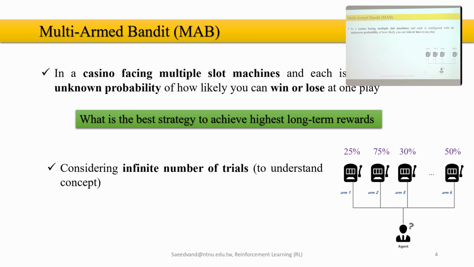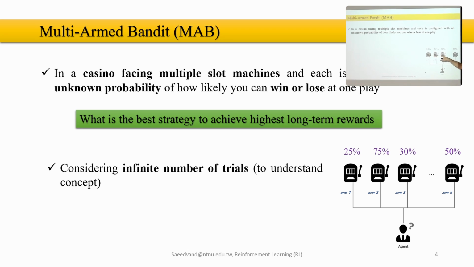Okay, so now we want to talk about the multi-armed bandit problem. In a casino, you're facing multiple machines, each configured with an unknown probability of winning or not. You can play on different machines, then pull the handle, or whatever different names we have.